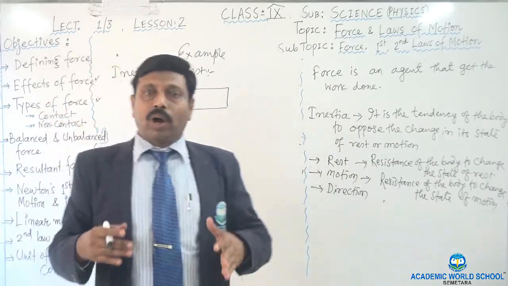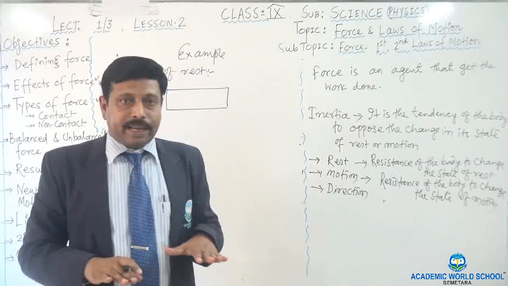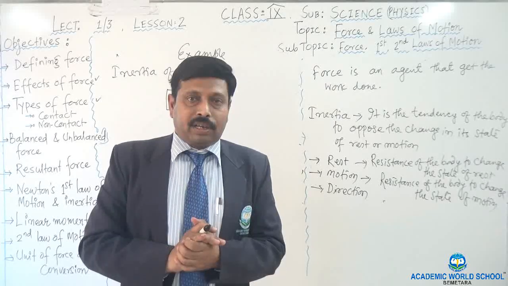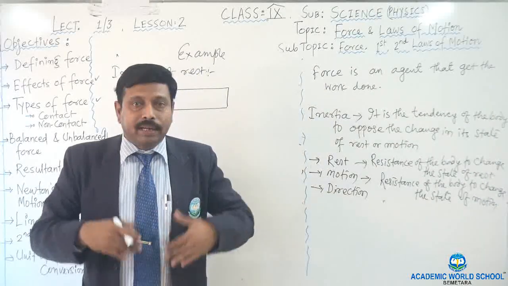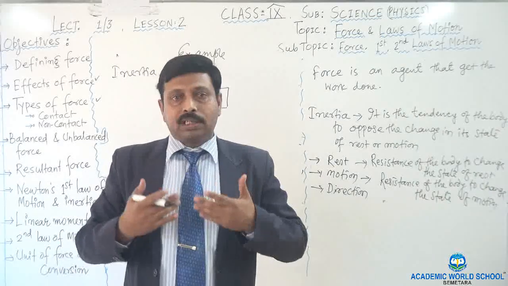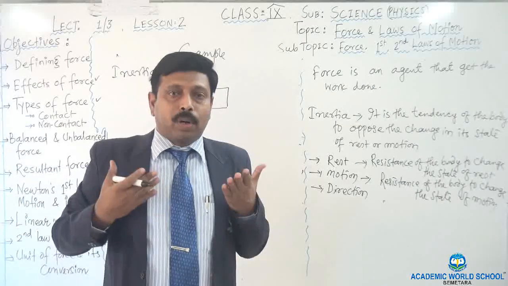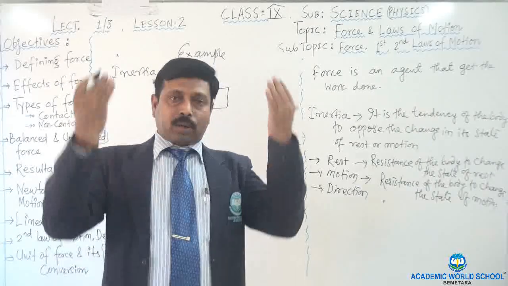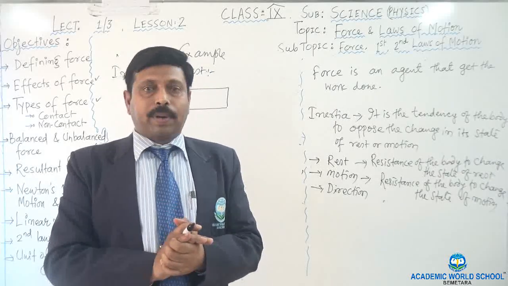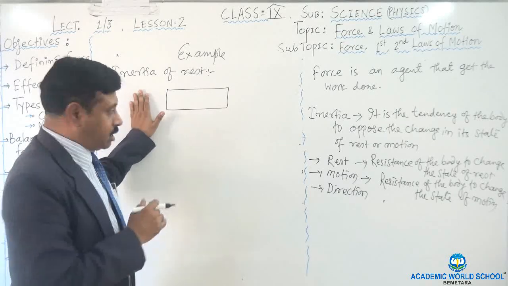Now the question is, why did they fall? Because when the bus is at rest, the passengers are also at rest. They are not moving. So when the driver immediately accelerates, the bus will start to move, and so the lower part of the body of the passengers will also start to move, but not the upper part. Hence the upper part will fall back and the lower part moves with the bus. So the passengers fall back. This is an example of inertia of rest.